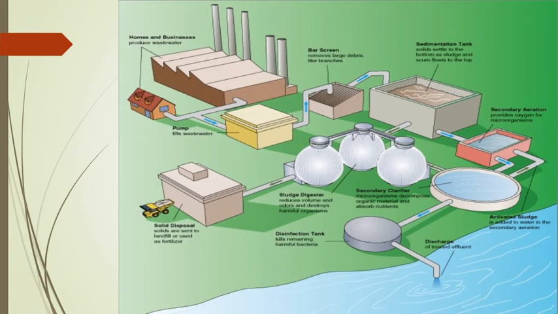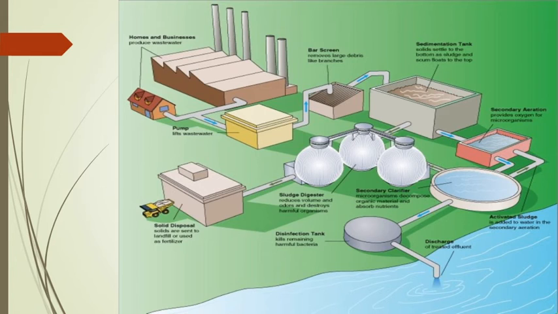The second, after the screening, the water is allowed to settle in the sedimentation tank. What is the purpose, or the objective, of the sedimentation tank? To remove the suspended solid. In the sedimentation tank, the solid settles to the bottom as sludge and scum floats on the top. Whatever sludge settles down at the bottom, that is suspended solid, can be removed to the sludge digester tank. The sludge digester is used for the digestion of sludge.